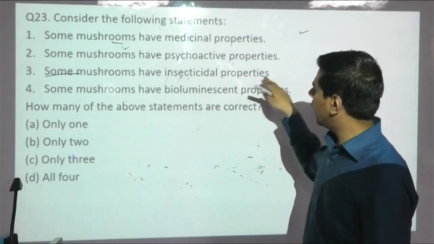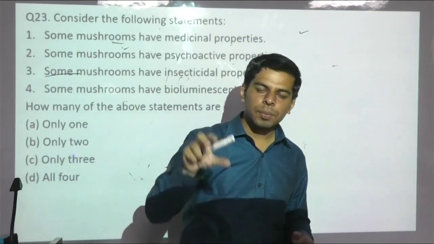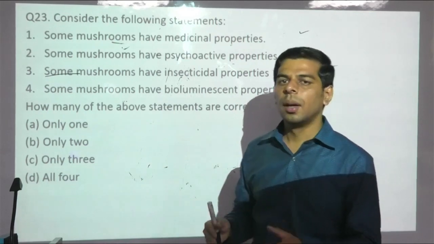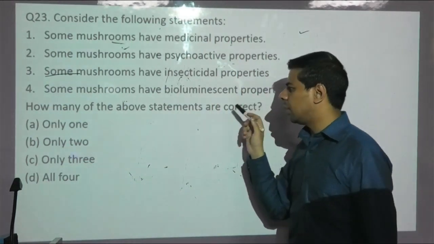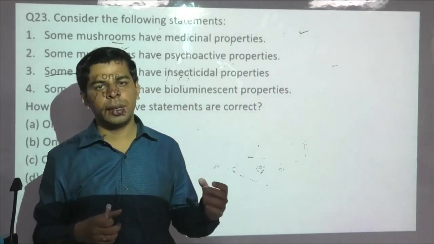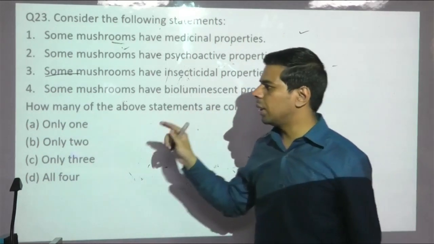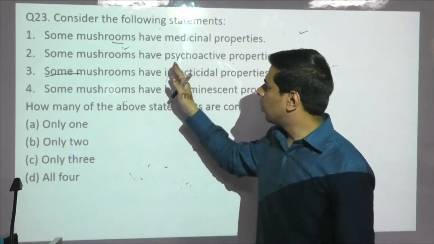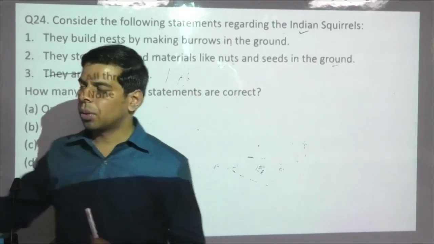Then the third angle, insecticidal properties. We have discussed in ecology how mycorrhiza and some other types of fungi, while growing in the root, not only help in absorbing water and nutrients, but at times also act against pathogenic fungi as well as some other pests. So this is also an associated benefit. The bioluminescent part is a tricky one, because generally fireflies and some other species which produce luciferin are associated with bioluminescence, or dinoflagellates, which we see in the tides angle. But there are mushrooms which have a similar mechanism and glow at night, which is quite exceptional for a diversity of species. So once again, the golden rule of all four holds true in this question as well.